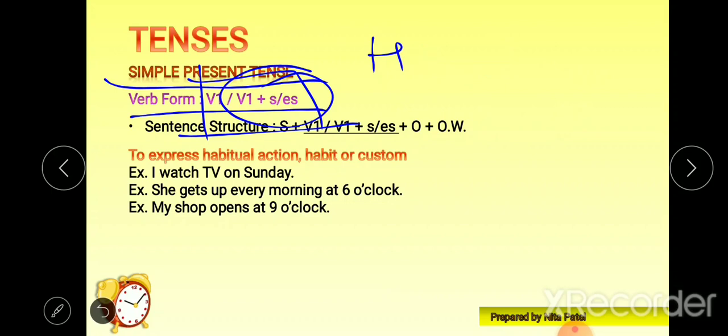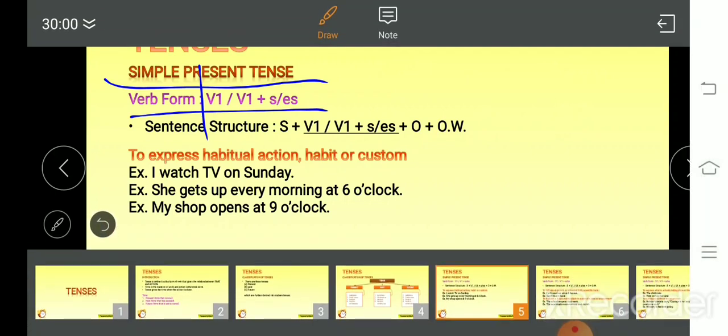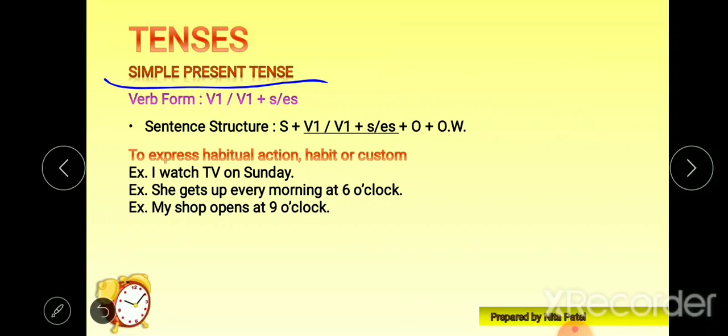If you remember the rules applicable for singular to plural, the same rules apply here. In singular plural we used to add S or ES at the end of the noun, but here we have to add it at the end of the verb wherever we find a third person singular subject.